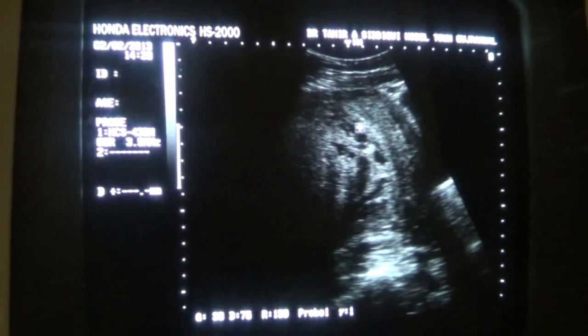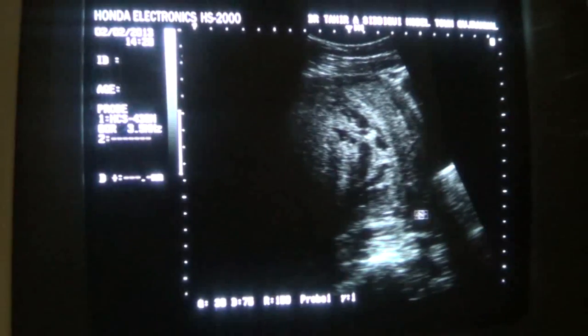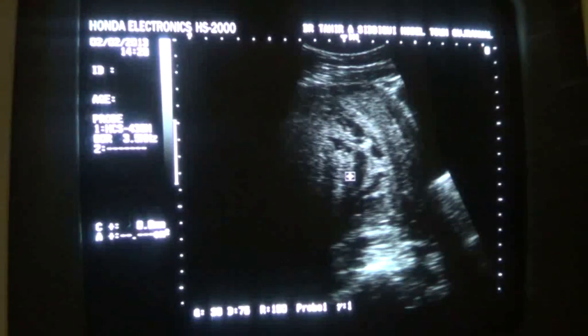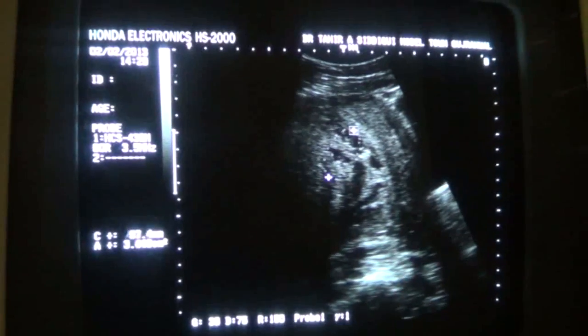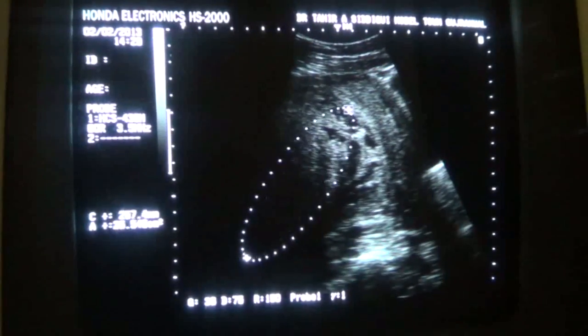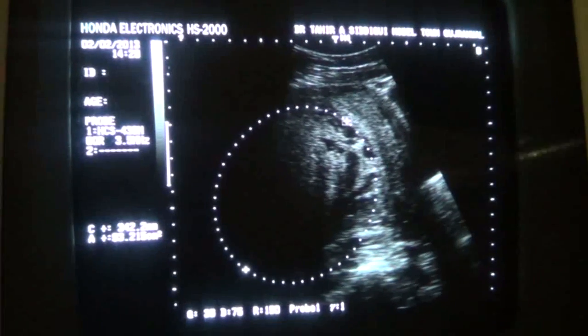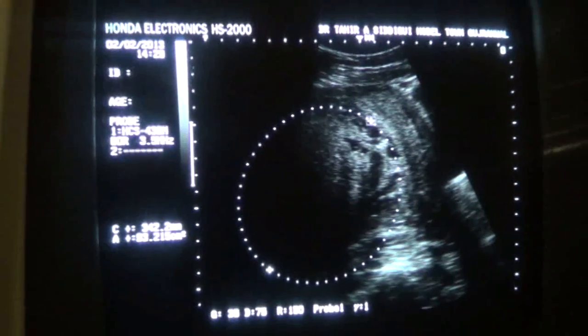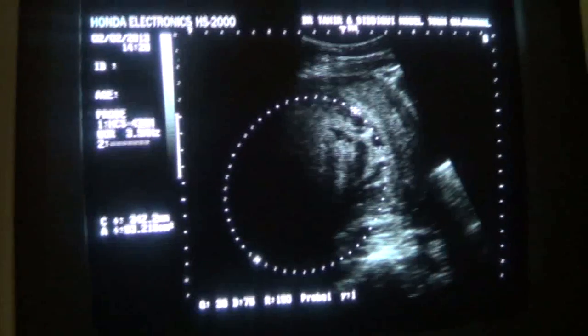This is the myometrium of the anterior wall. This is the cervix, and from here the fibroid starts, and then this is the fibroid. So this is the case study of uterine fibroid.